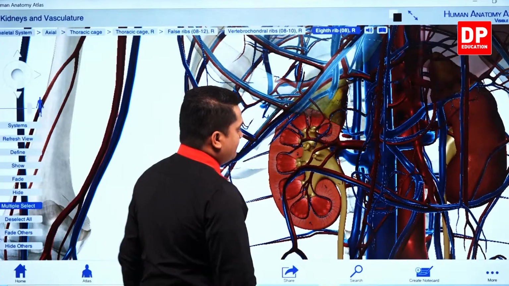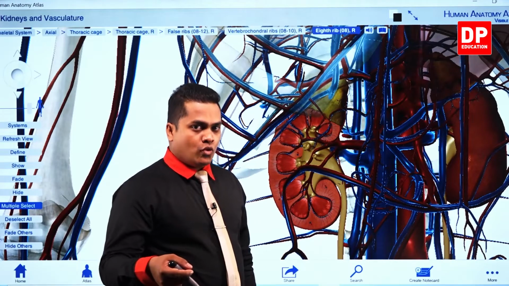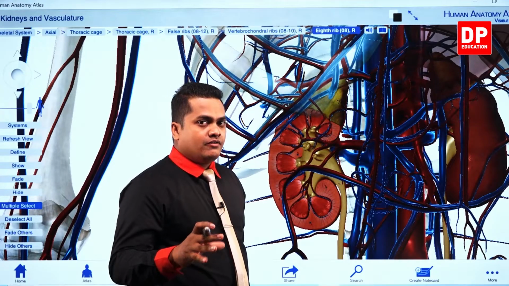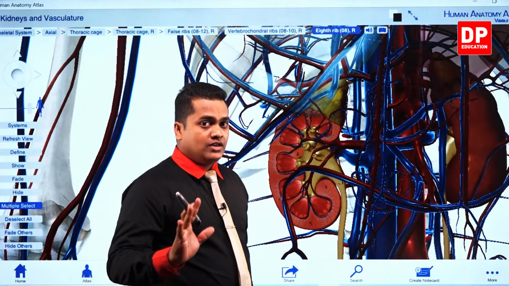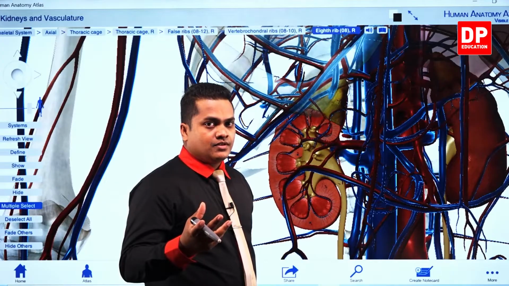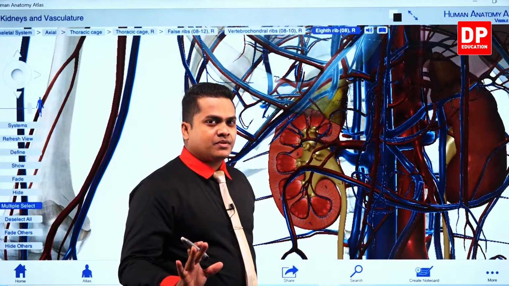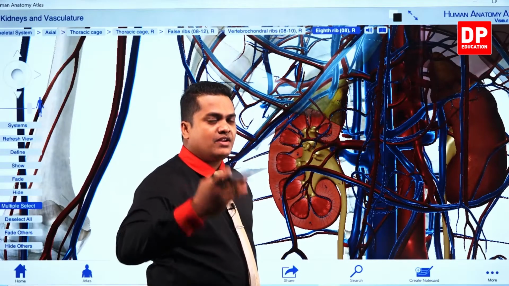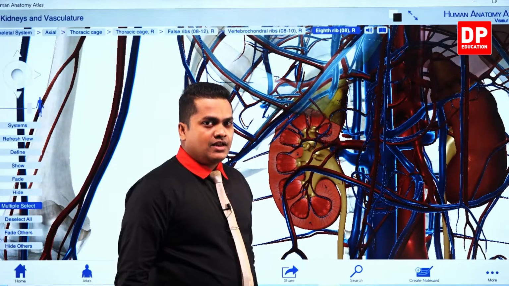The renal vein is the one which is going to reabsorb the remainder. After the filtration process, the blood is getting remained within the kidney, no? So those things are being reabsorbed by the renal vein and supplied to the blood once again.